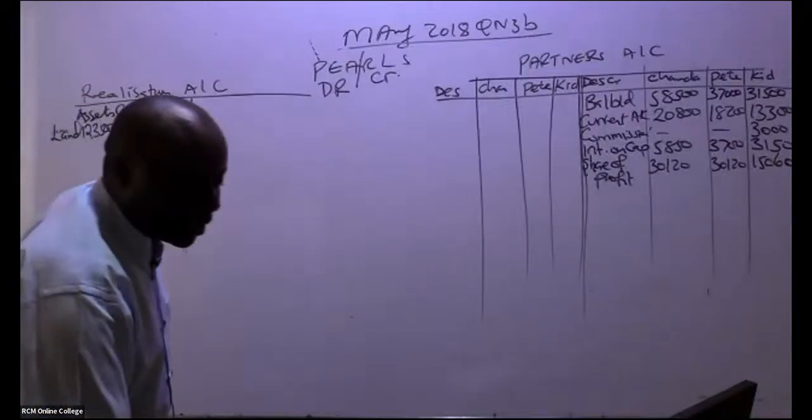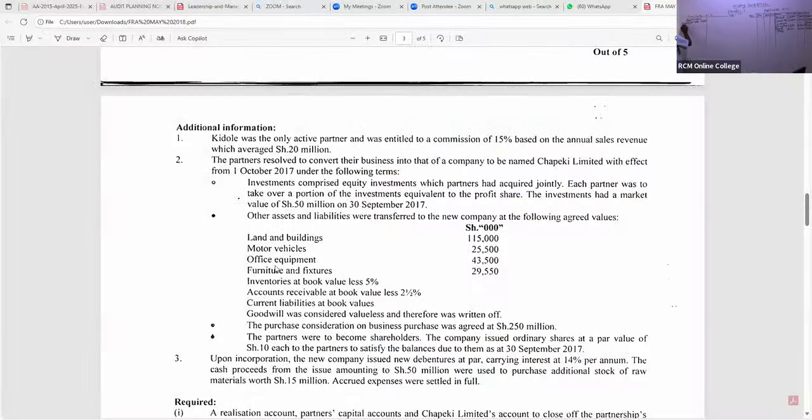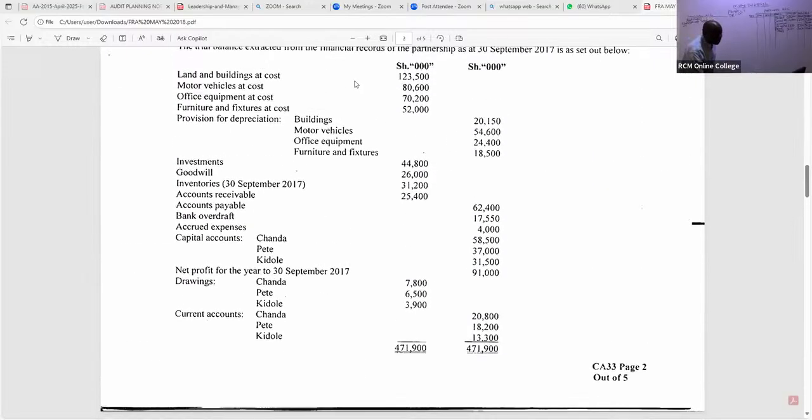The next one that was taken here to the new company, my good students, in this case here is motor vehicles. So you can see motor vehicles went. So we have motor vehicles, go back to the net book value. The net book value that we have here for motor vehicles is 8,600. Are you able to see the depreciation of motor vehicle? Motor vehicle depreciation is here.